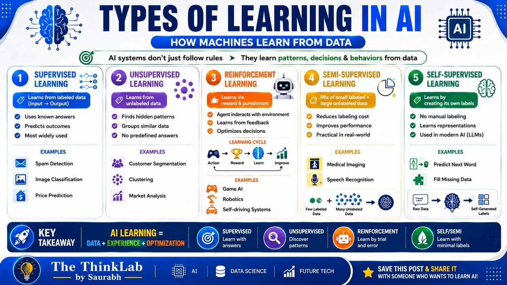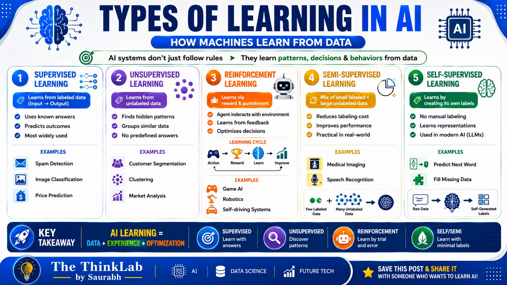Now let's talk about semi-supervised learning. This approach combines a small amount of labeled data and a large amount of unlabeled data. Why is this so important? Because labeling data is expensive and time consuming. The idea is to use structure from the unlabeled data to improve supervised learning performance. The techniques include self-training, co-training, and graph-based methods, right?